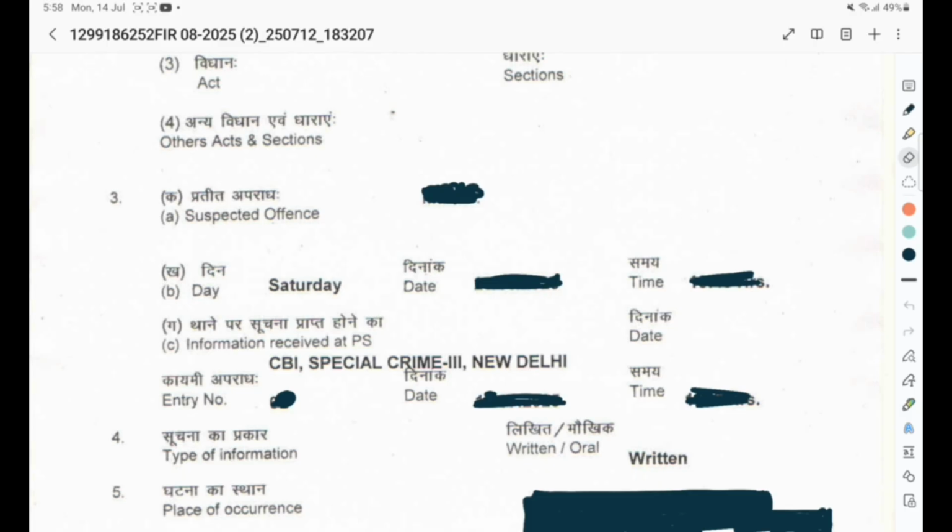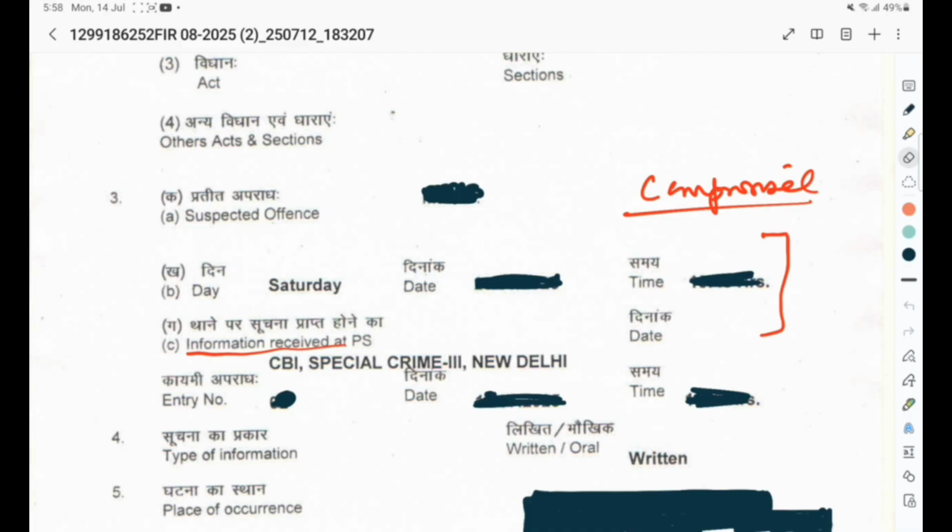Apart from that, they have to specify the time. In addition to this, they have to specify when the information had been received at the PS. If all the details are not mentioned, it is compromised. In that scenario, it will be presumed that material facts are compromised. Then we would get the benefit as per norms.